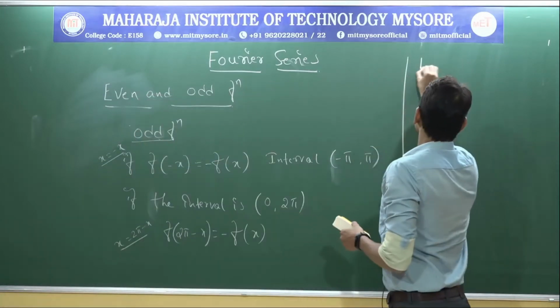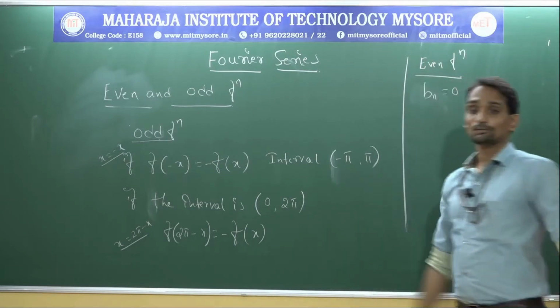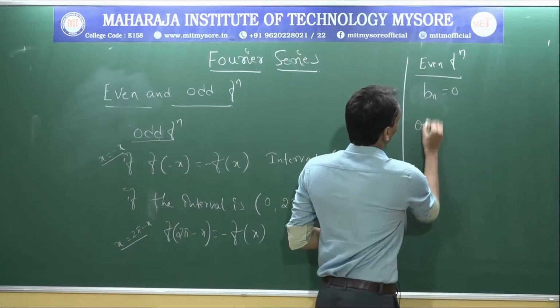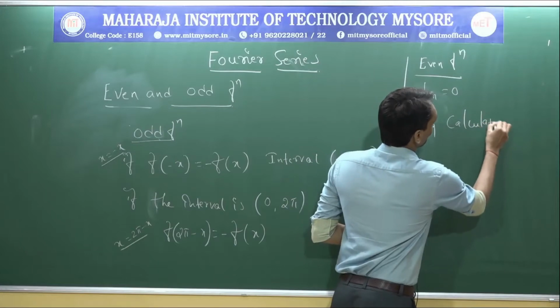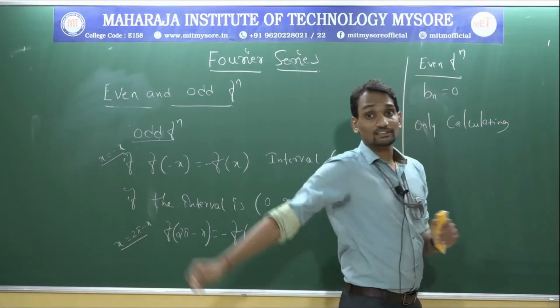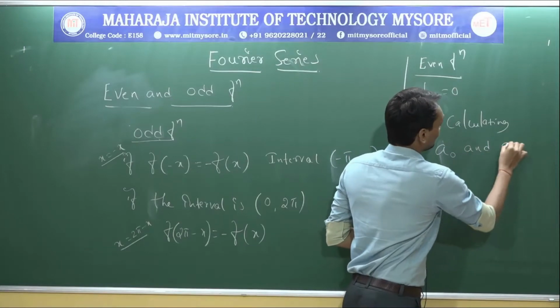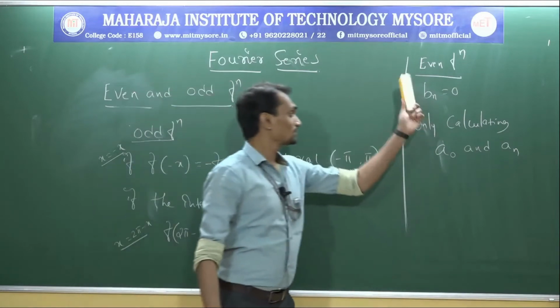Now, even function means no need of calculating bn value. If you calculate also, you will get 0 itself. Only calculating a naught and an. Even function means bn will be 0.